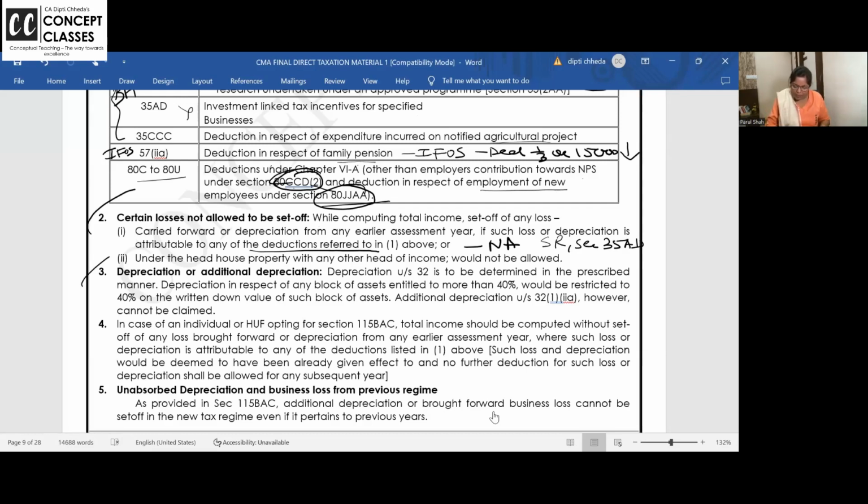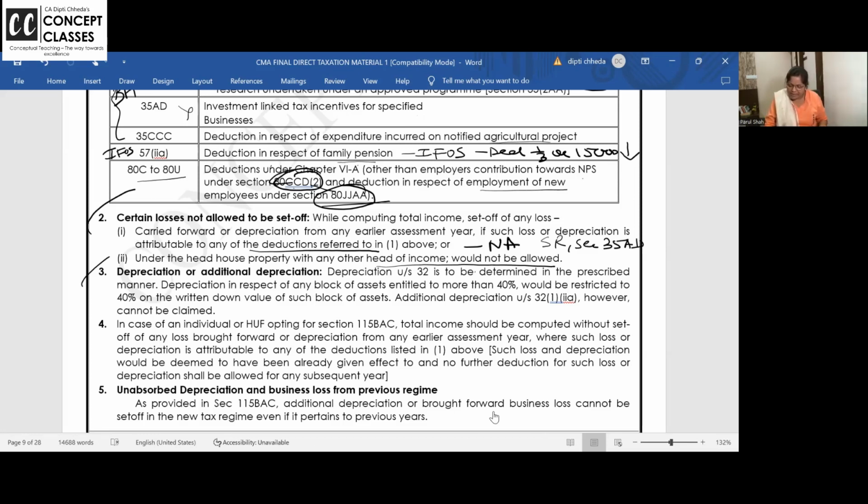Under the head house property, loss with any other head of income would not be allowed. House property loss you cannot set off with any other head. Normally you can, but if you are going for the alternative tax regime, house property loss with any other head of income would not be allowed.